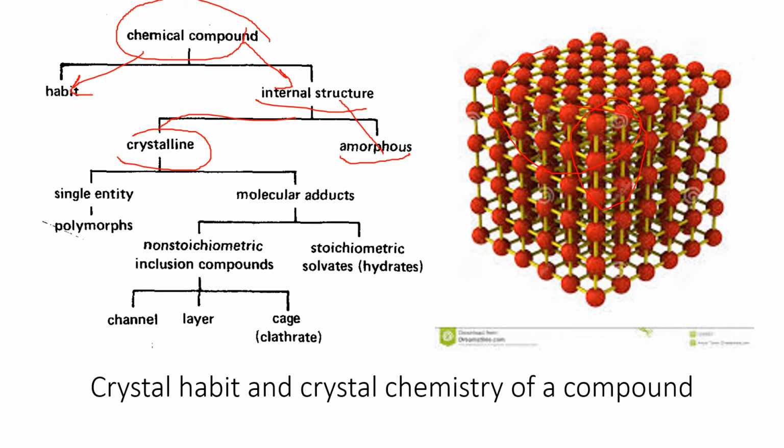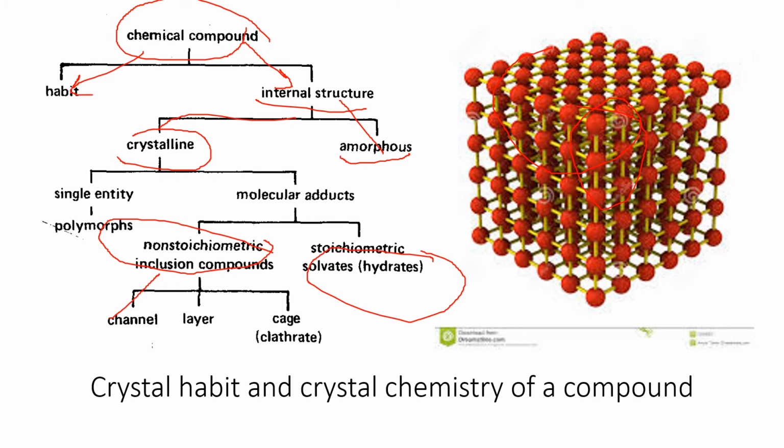So these crystalline structures are then further classified into categories like polymorphs and molecular adducts. Molecular adducts basically refers to when you have any other solvent which is being entrapped in the drug substance. For example, non-stoichiometric or stoichiometric. Stoichiometric basically refers to the hydrated forms. It means the substance is having water molecules attached to it. So that kind of substance will not be that much soluble because it is already having water molecules attached to it. Whereas the non-stoichiometric substances refers to the other, like inclusion complexes like channels, layers, cages, clathrates, which we are going to discuss further.